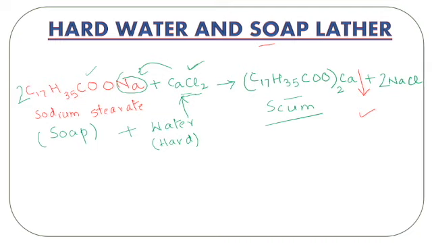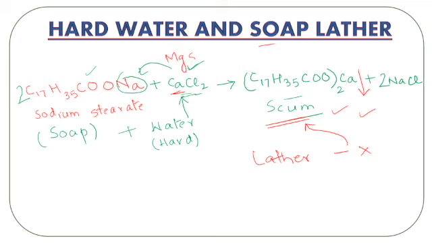Now what happens? Any cation will produce the insoluble soap with the soap solution, and that will actually contribute to the hardness. As long as this scum is being formed, your lather will not be able to form. You will not get lather as long as the scum is present. And why is this scum getting formed? Because of the calcium ion over here, or because of the magnesium ion over here.